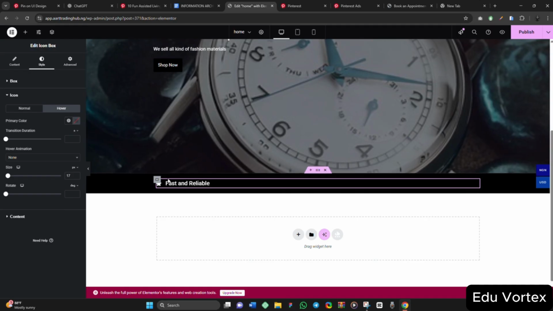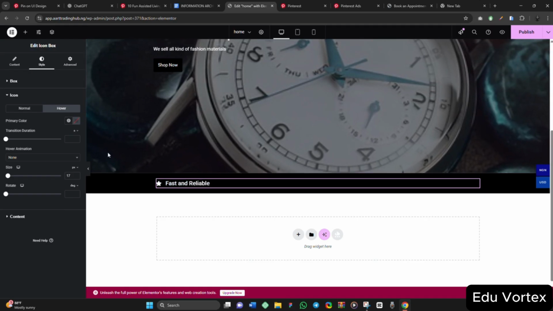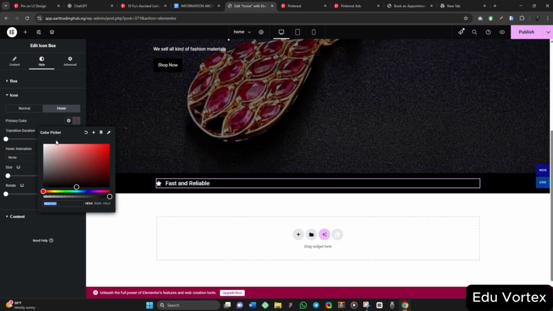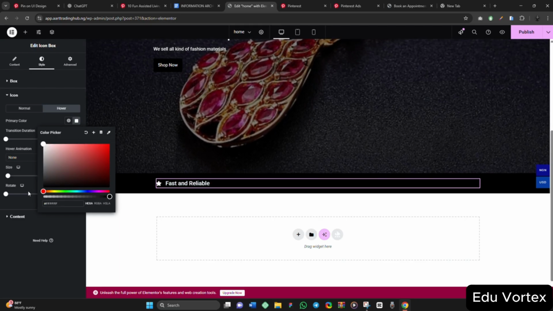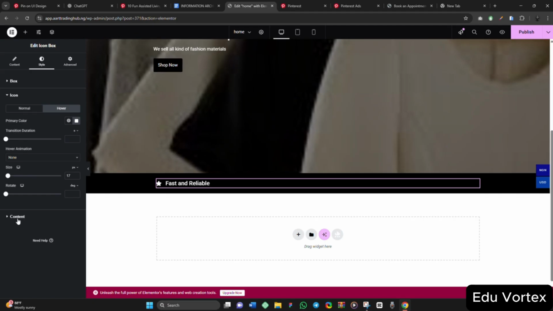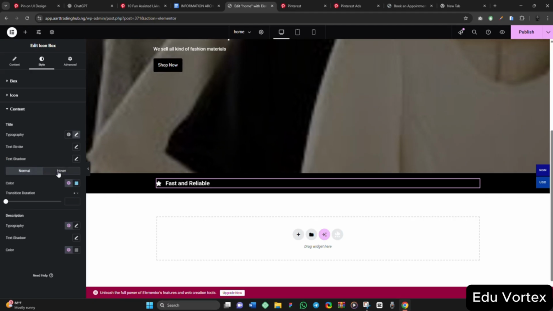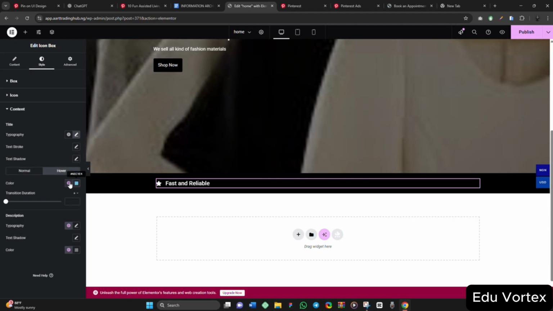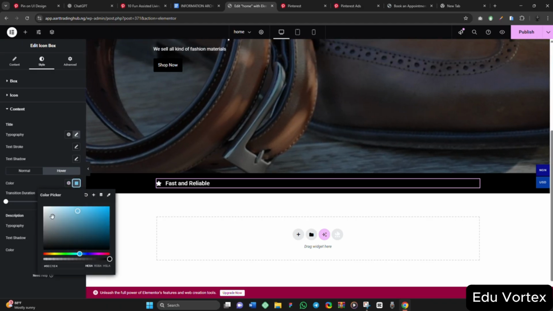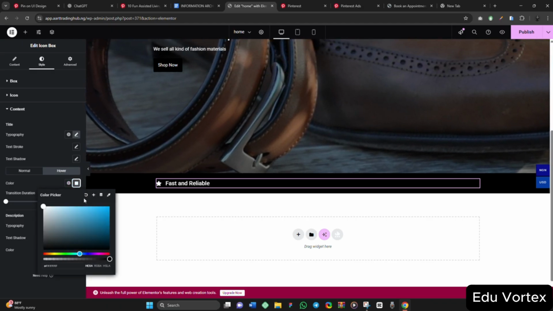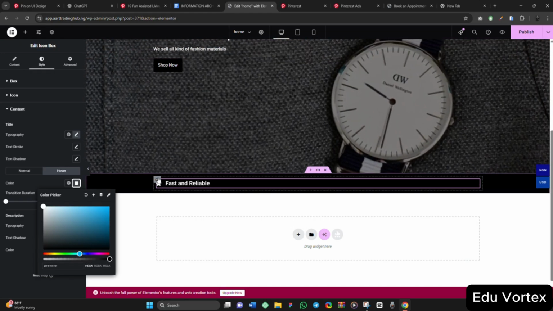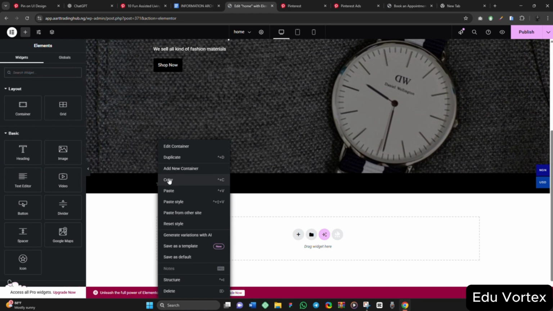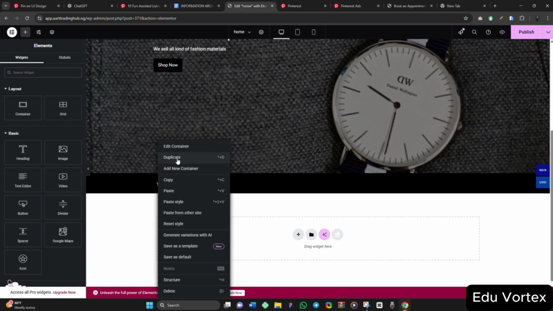So for the hover, if you hover on it here, you are seeing. I will just change it to white again, the icon. Then for the text also, if you hover on it, I want it to be white again. I don't want any paparazzi here. So I have it like this. The next thing I will do is just to duplicate this particular container. I say duplicate.